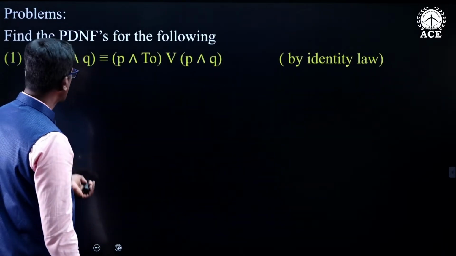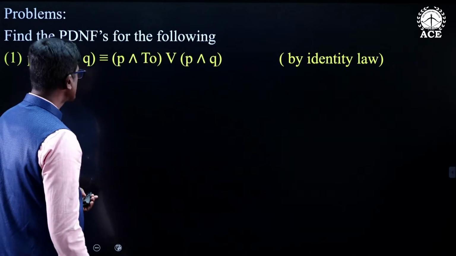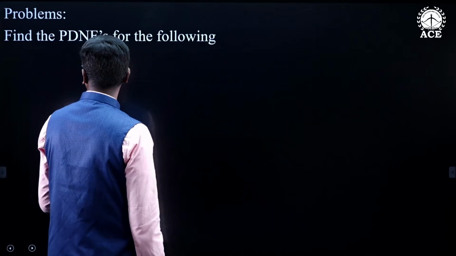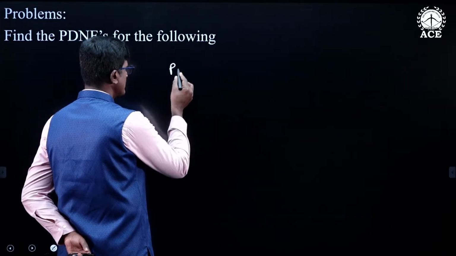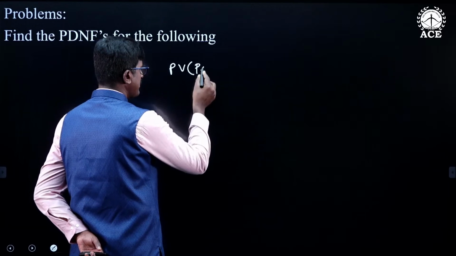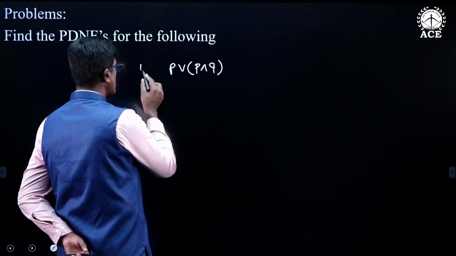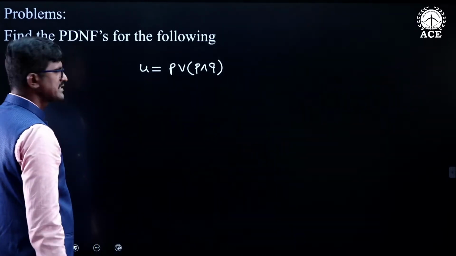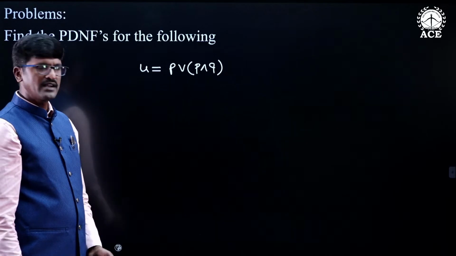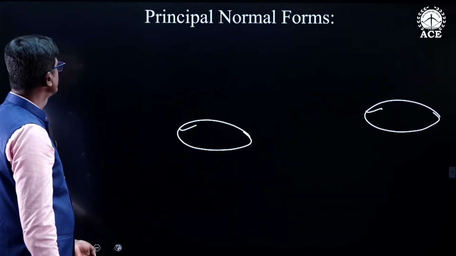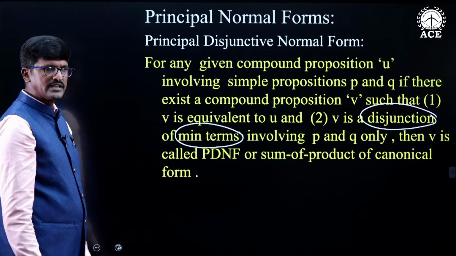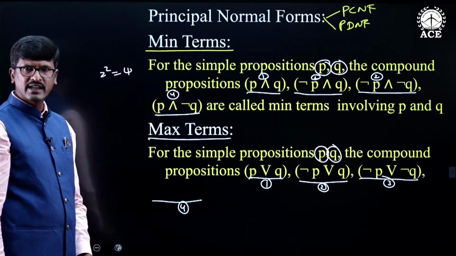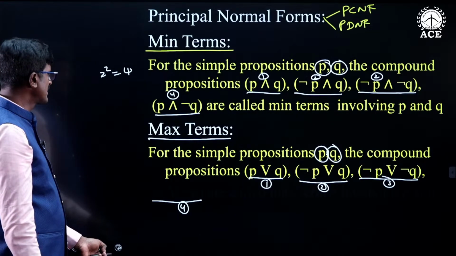So, here I am taking a compound statement, P or P and Q. This is the compound statement U. You need to find out the principal disjunctive normal form. Principal disjunctive normal form is nothing but disjunction of min terms. What are the min terms? Min terms are nothing but conjunctive statements. Max terms are nothing but disjunctive statements.